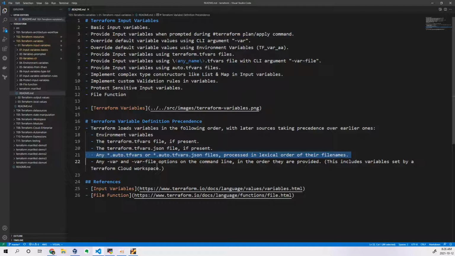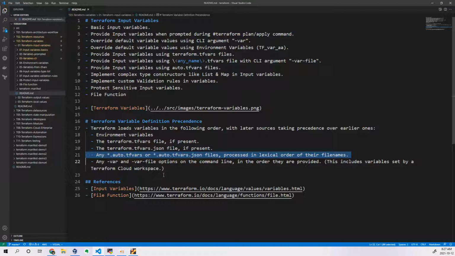The last and highest priority is the variables which you pass with the -var option when you are executing the Terraform CLI. The CLI will always have high priority. Wherever you write, if you write some value when executing the Terraform CLI, that will be picked automatically.